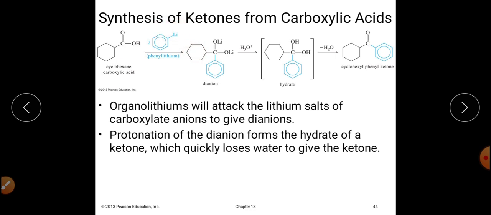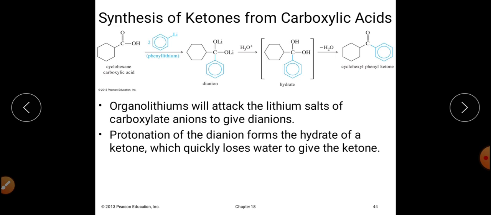So when carboxylic acid reacts with phenyl lithium, first of all a dianion will be synthesized, which upon hydrolysis will get converted into a hydrate, and the hydrate finally loses the water molecule and will get converted into cyclohexyl phenyl ketone.